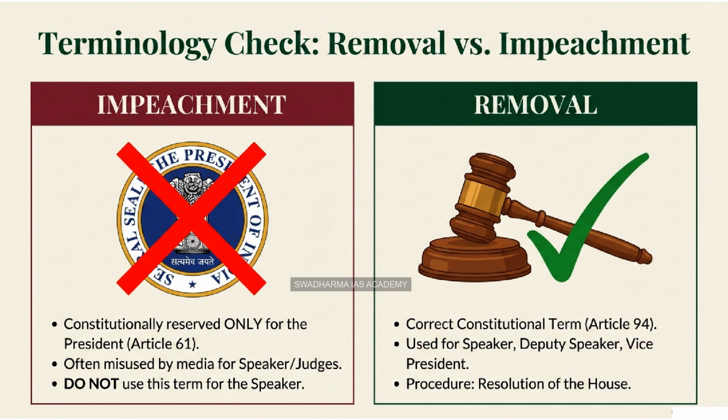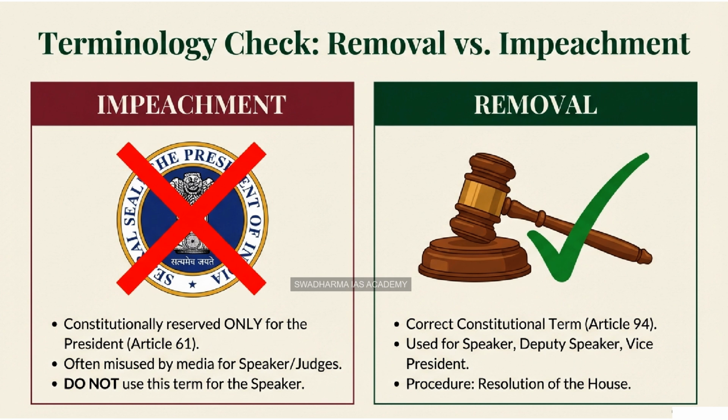So if it's going to fail, and they know it's going to fail, why even do it? Is it just political theater? Or a waste of Parliament's valuable time? It's not theater in the frivolous sense. In political science, we call it symbolic politics, but that doesn't mean it's useless. It is a formal parliamentary tool to register dissent.